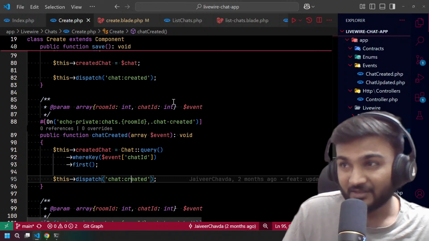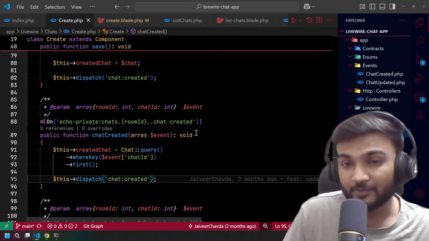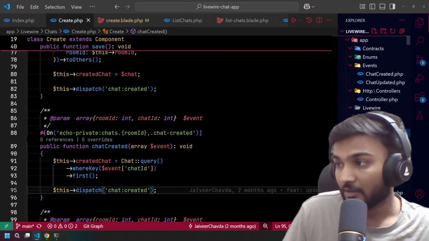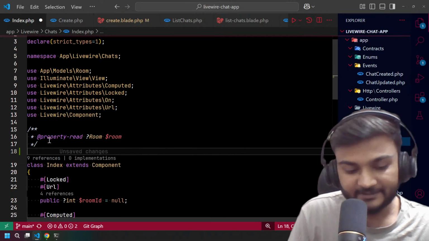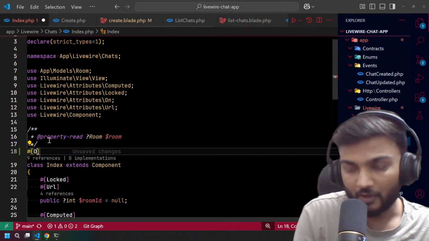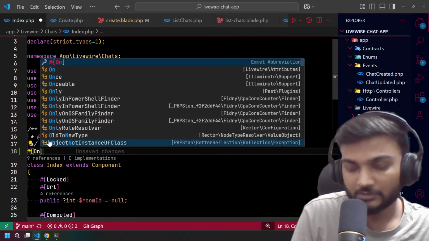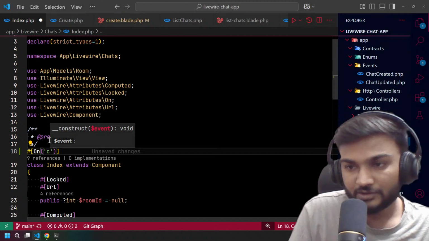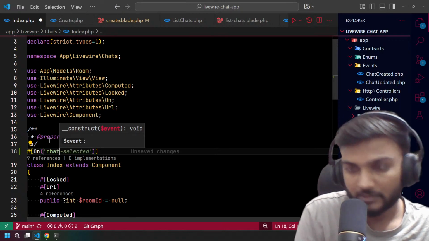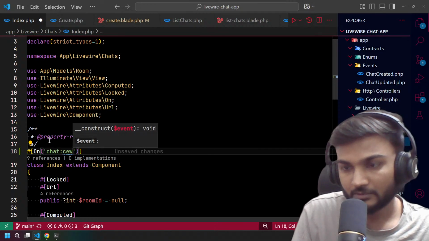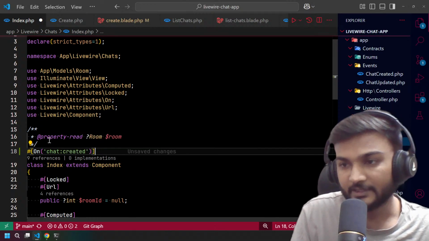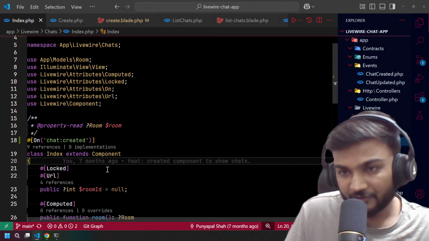So generally, a typical Livewire developer goes to the index page and adds an on chat created listener. We are going to refresh this whole page.